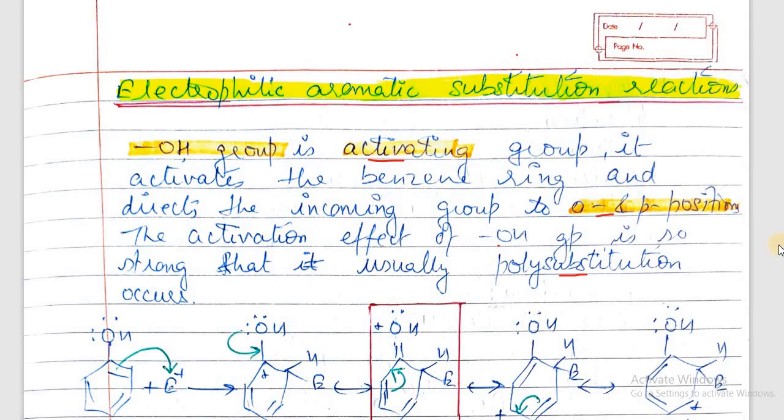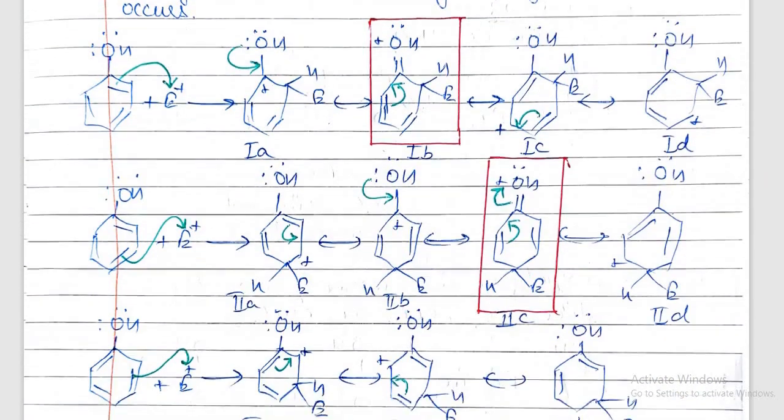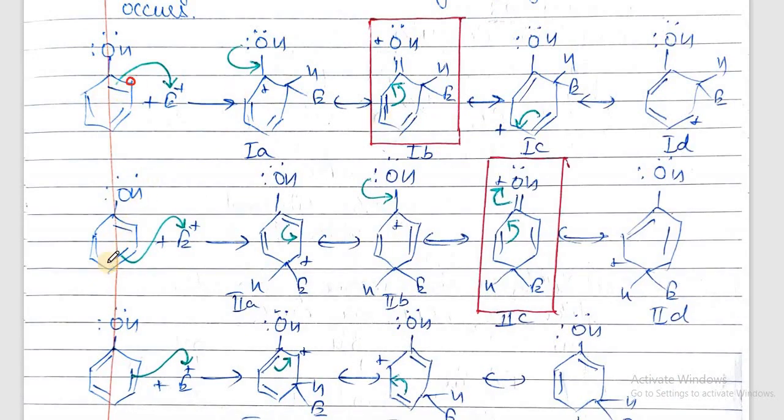For this, we see that if the electrophile attacks the ortho position or para position or meta position, the number of resonating structures we can easily draw. We already know how to draw resonating structures.